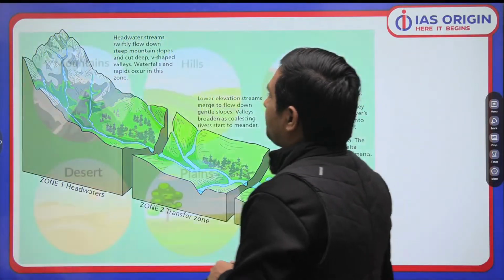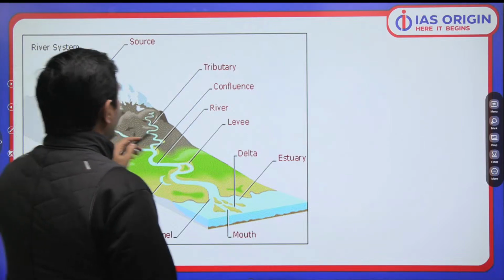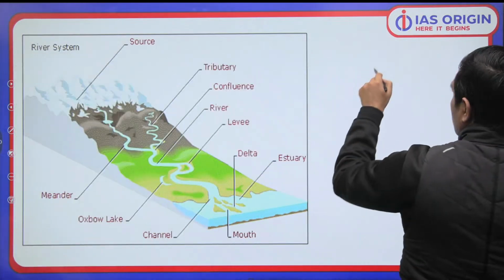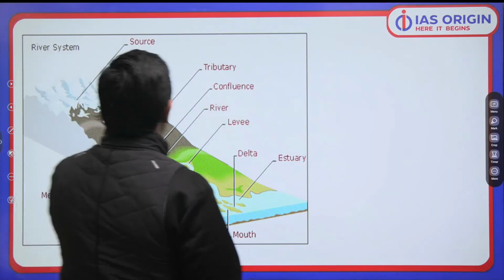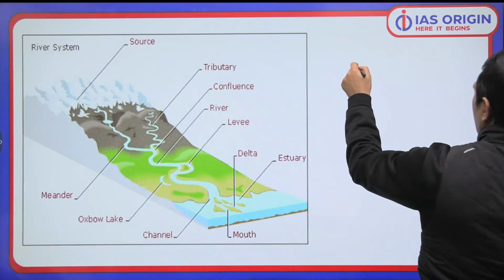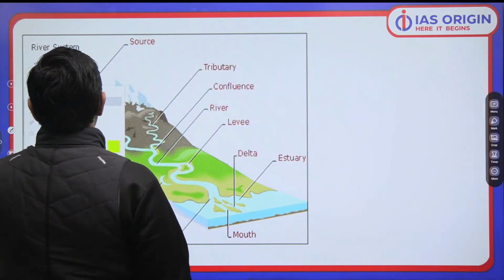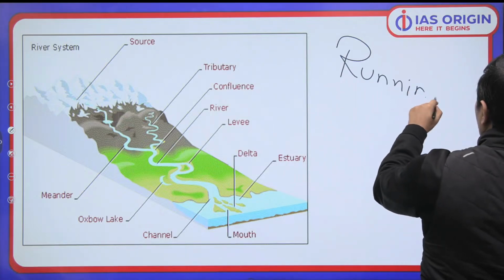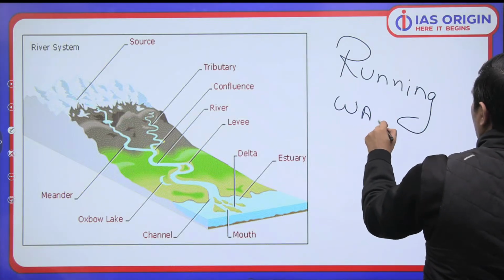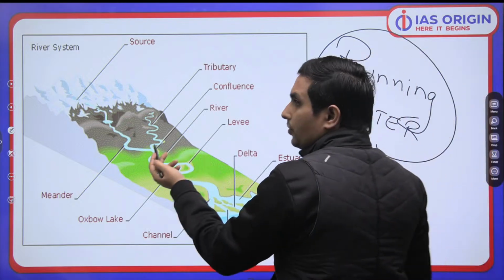Having said that, now remember one thing. Whenever we talk about running water, it is much important for you guys to understand running water. Okay. So यहाँ पे what is more important is river system.